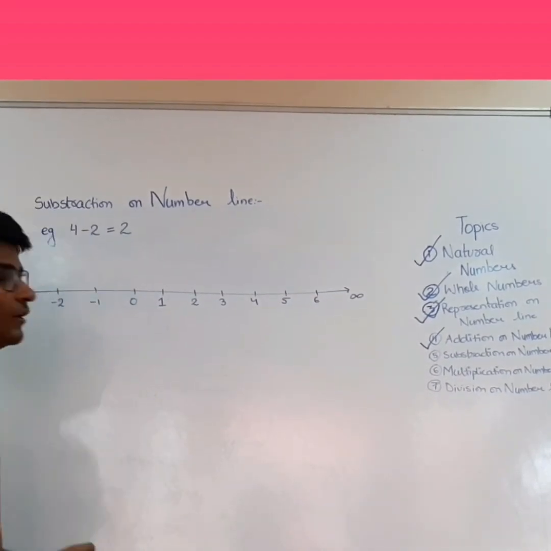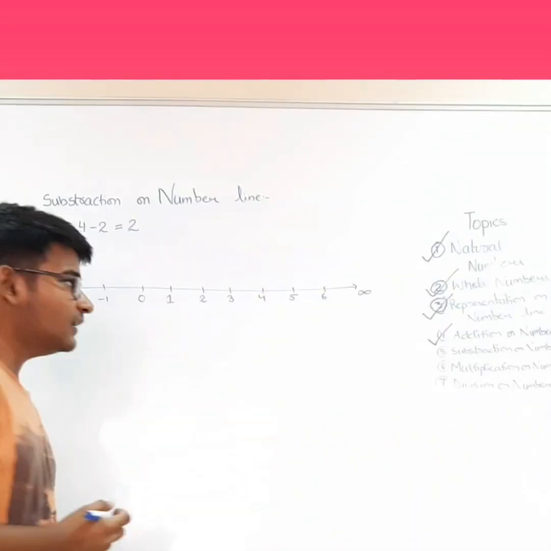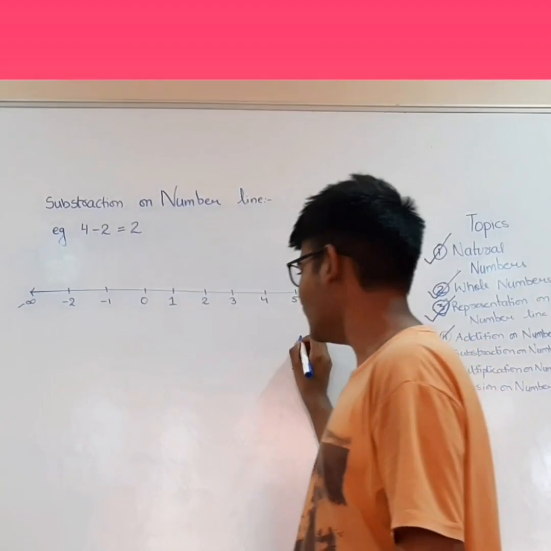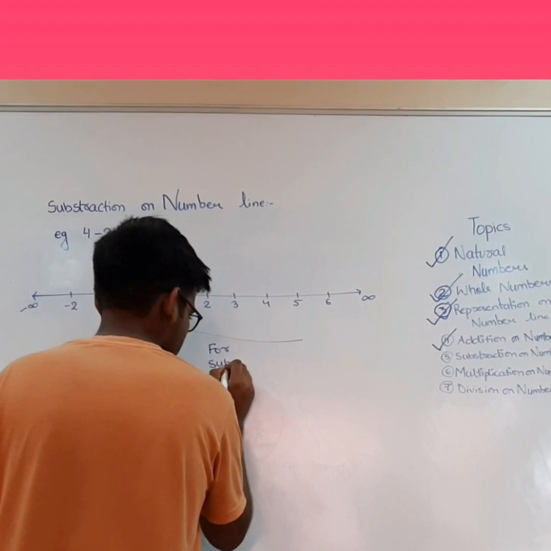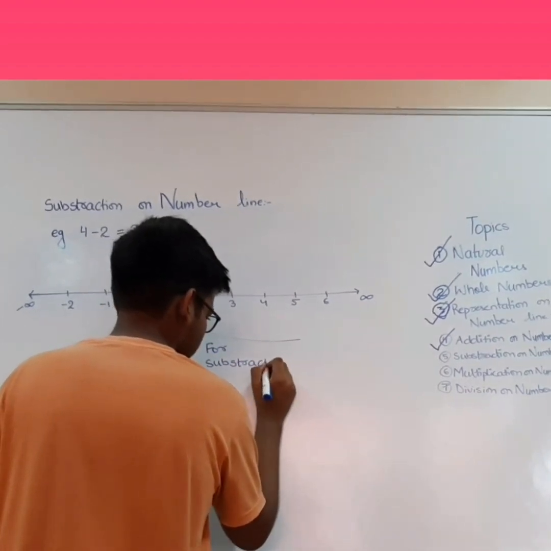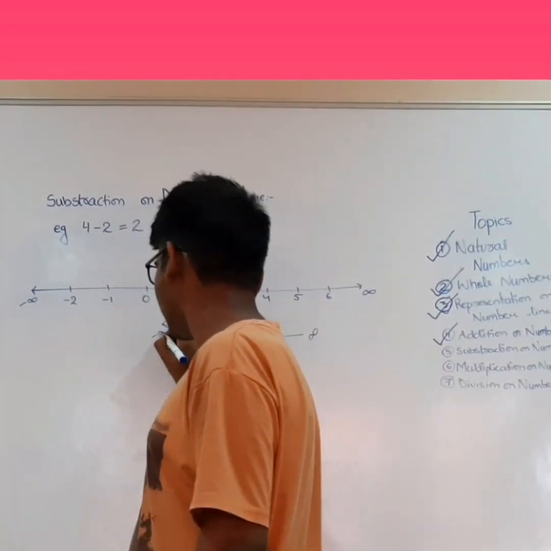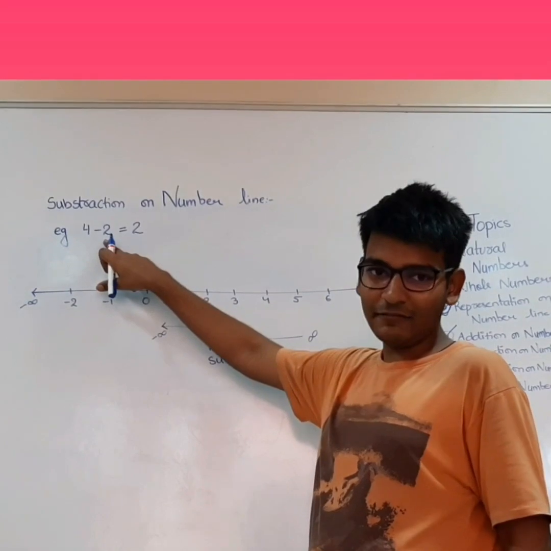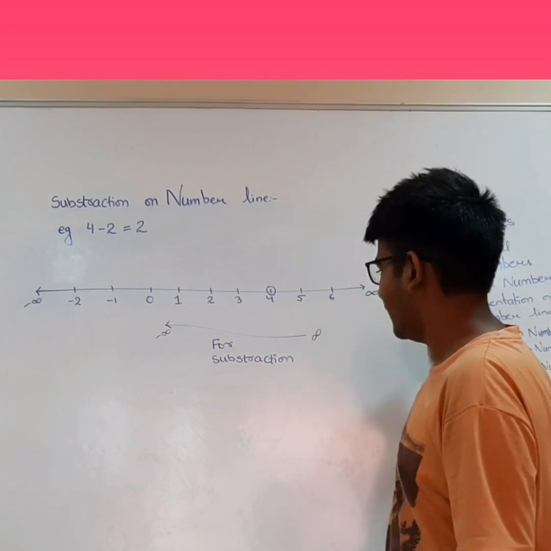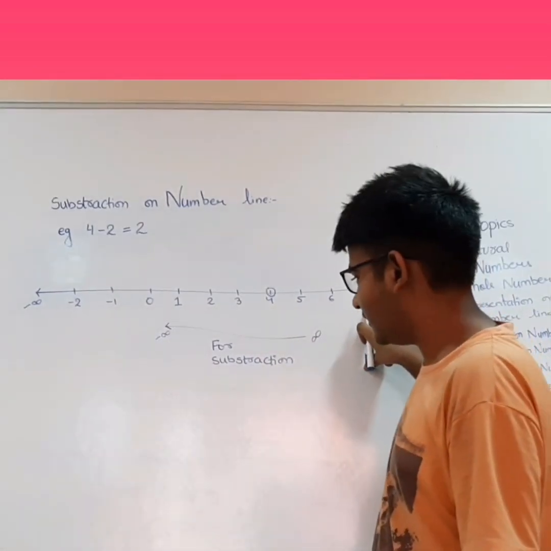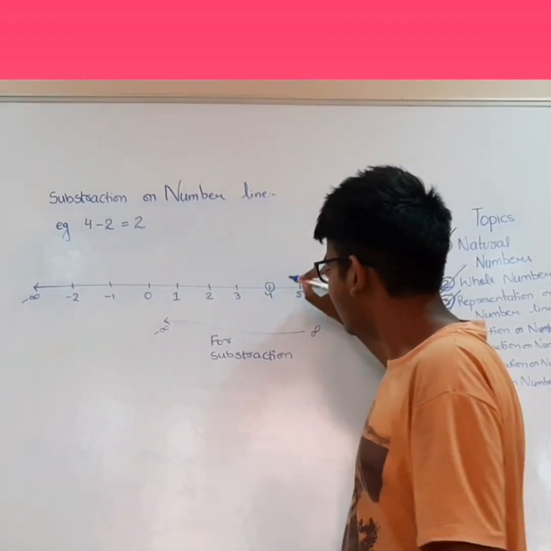And so on. As we have seen, for addition, we have to move rightward. Now, for subtraction, we will move leftward, that is from infinity to minus infinity. Since we have to subtract 2 from 4, we will mark first 4. Now we have to move leftward. So from 4 we have to move 2 units towards left.